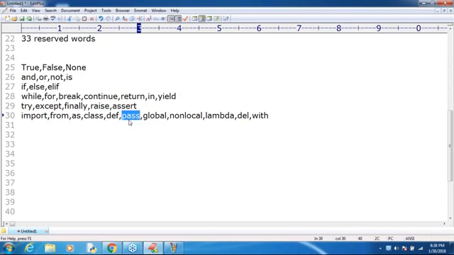We are going to discuss each and everything. Static is not there, sir. Something like global, we are going to discuss all these things. At last, you should be familiar with all of them. Don't worry about that. In exception handling, we will discuss all these. Next, in flow control, we will discuss all these things.